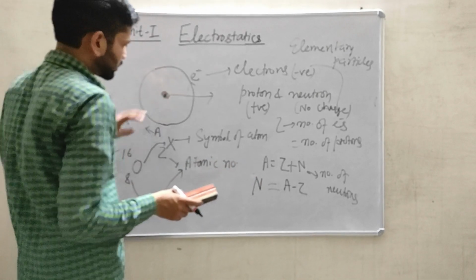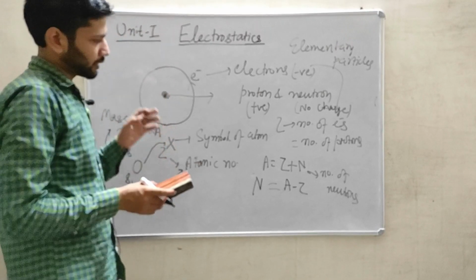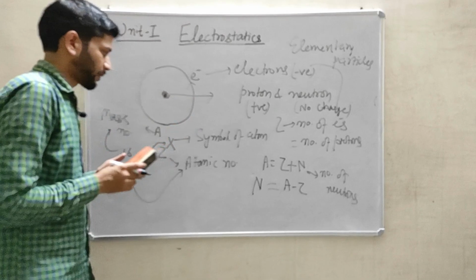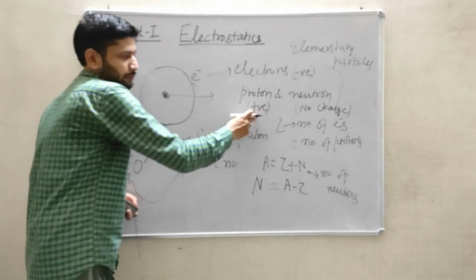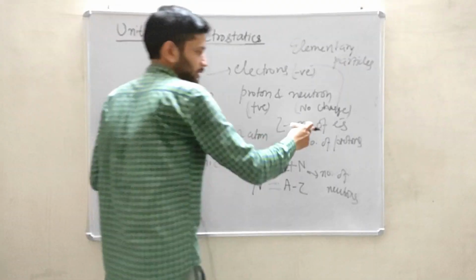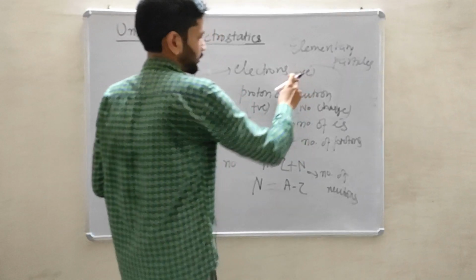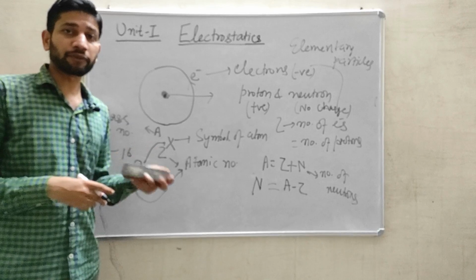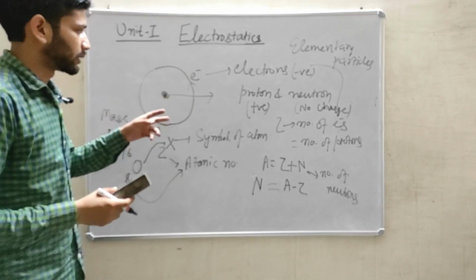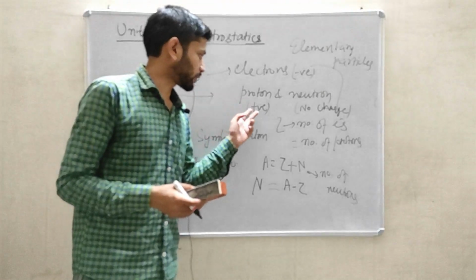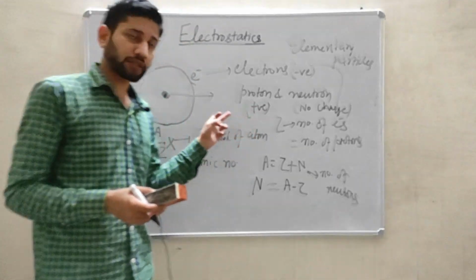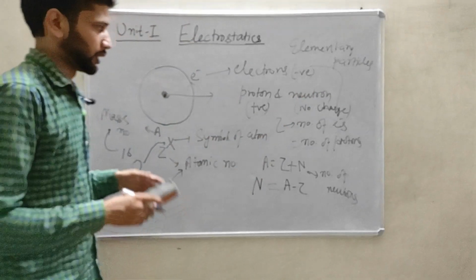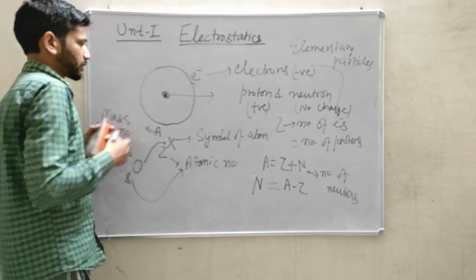So in an atom, generally the number of protons is always equal to the number of electrons, which means protons represent the positive charges while electrons represent the negative charges. So the concept of two types of charges comes out from this. Generally there are two types of charges: one is positive charge and another is negative charge.